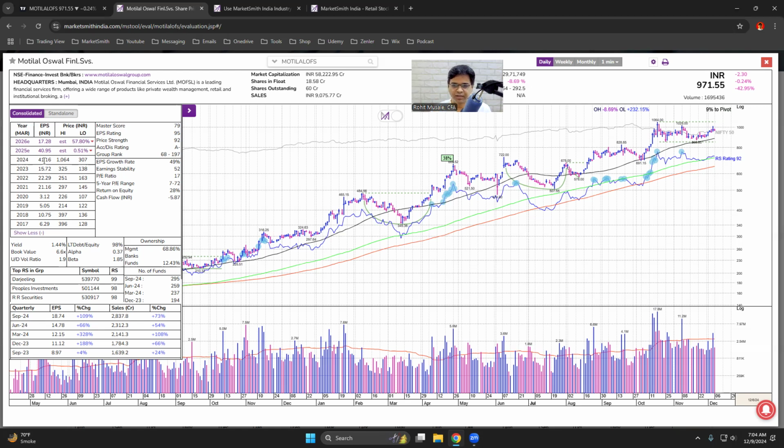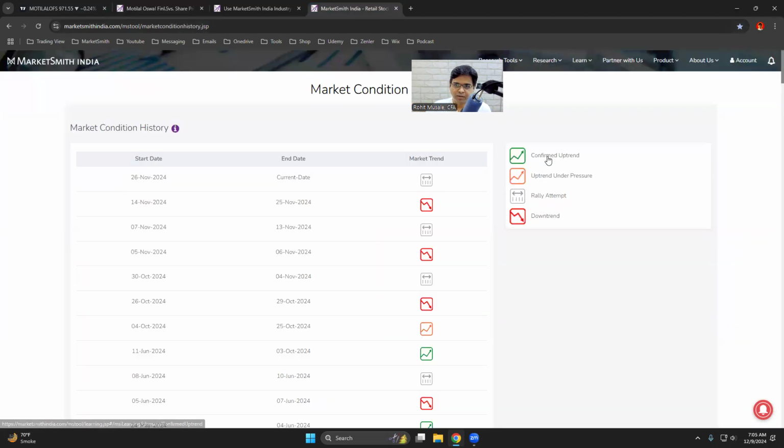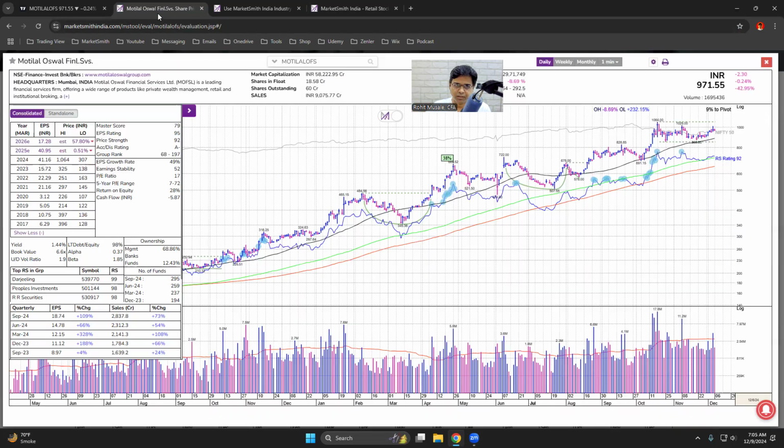Most of these characteristics are met by Motilal Oswal except for one. So in every department, comparative, technical, fundamental, most of the characteristics are met. So the stock comes very close to being a leader. But in each of the departments, comparative, technical, and fundamental, there is one or two weaknesses minimum. Now, in such cases, I wouldn't bother much. I would buy the stock. If the market were in a confirmed uptrend or uptrend under pressure, I would ignore those one or two weaknesses because there are other factors which are very strongly in favor of the stock.